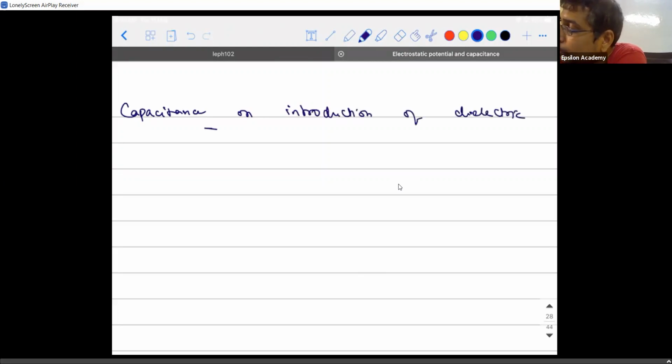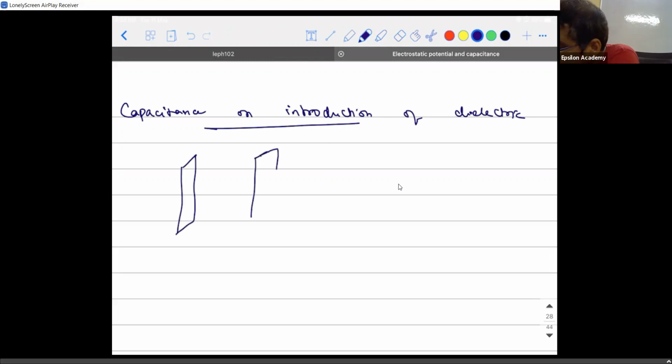The topic in your textbook is given as effect of dielectrics on capacitance. Suppose I have a parallel plate capacitor. In between, if I introduce a dielectric of dielectric constant kappa, what do you think is going to happen? Will the capacitance of this capacitor increase, decrease, or stay the same?